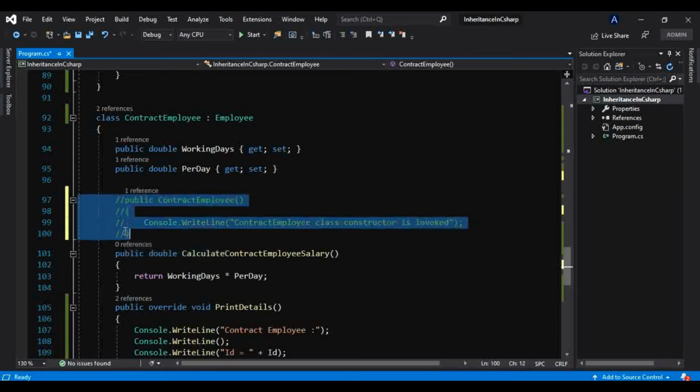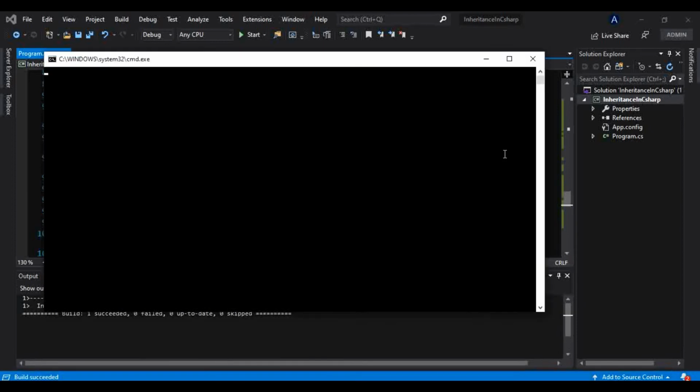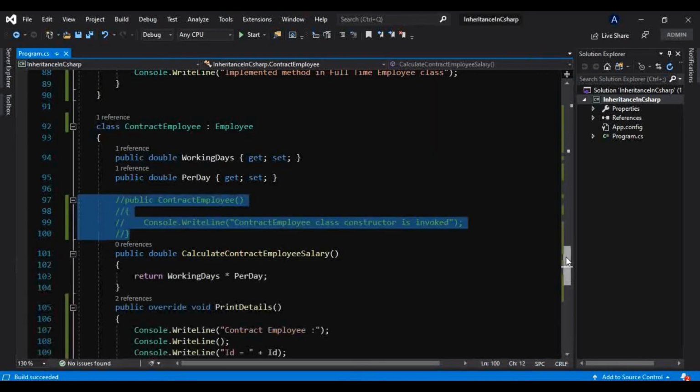Okay, so I will comment this as well. And now if I run, okay, so implemented method in full-time employee class, implemented method in contract employee class. But again, now where is the abstraction?